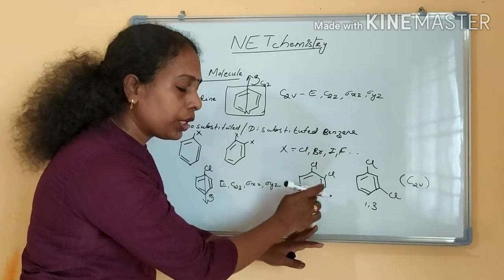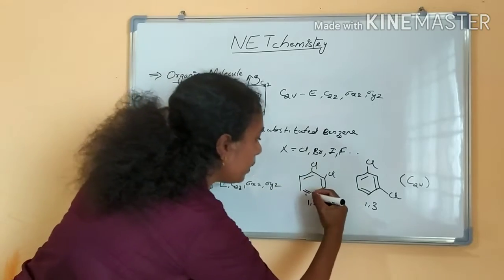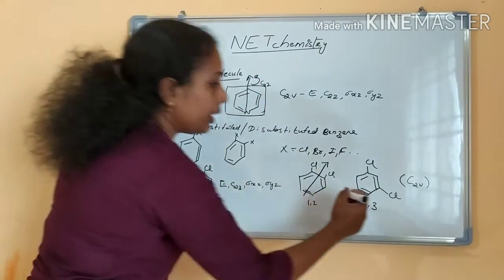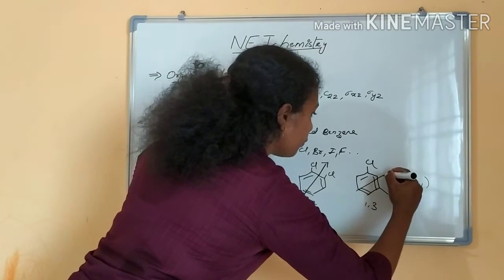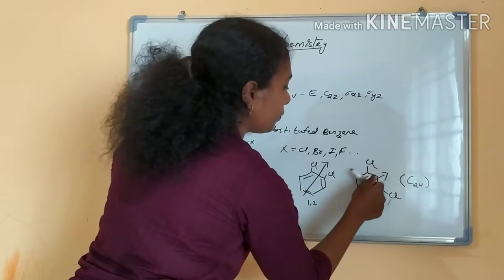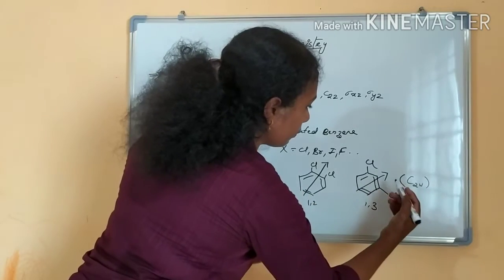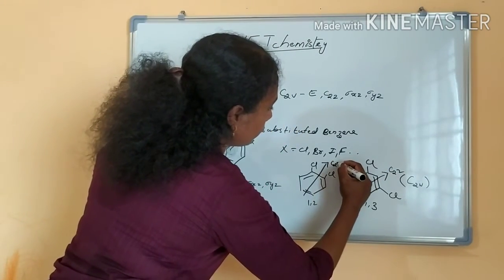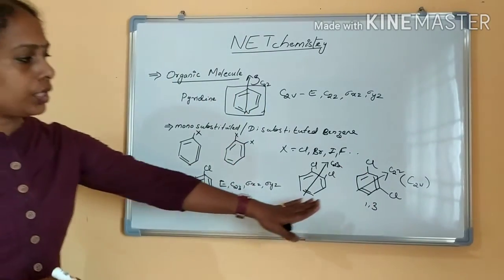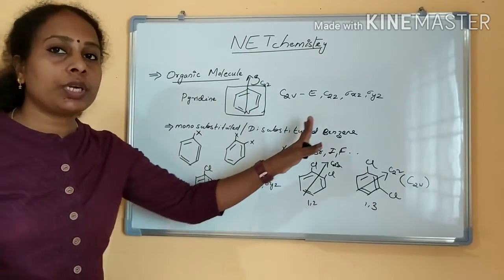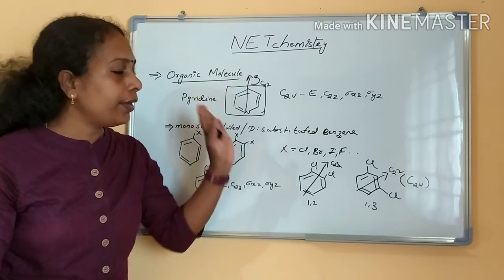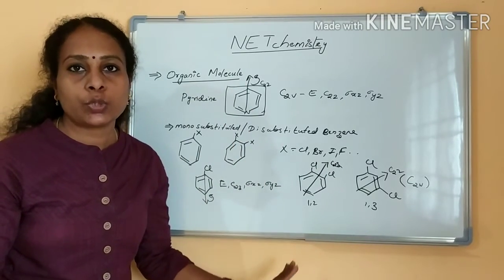If you see 1,2 disubstituted, the C2 axis will be like this. Pyridine molecule belongs to the point group C2V.